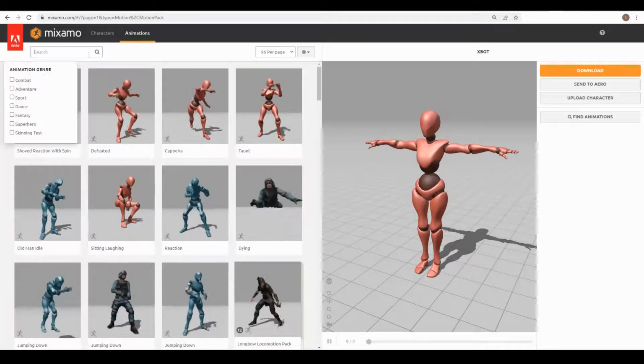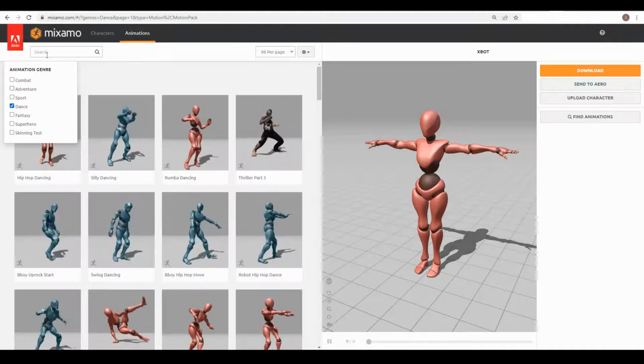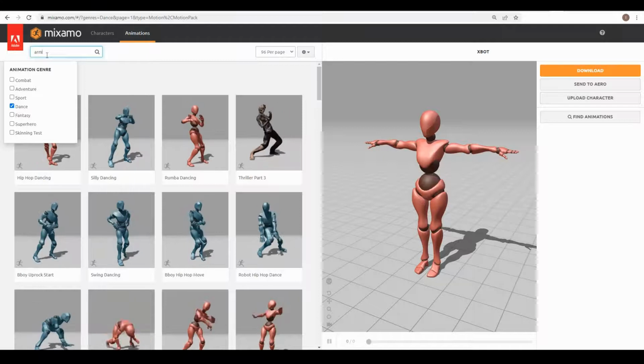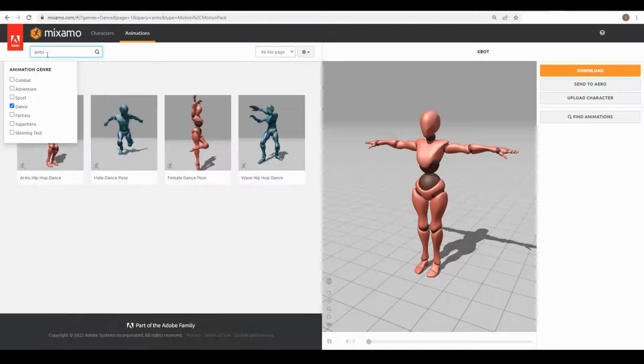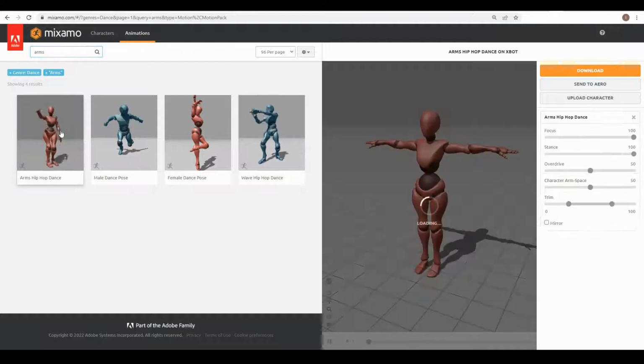I would like to search for dance category, and in dance I would like to search for arms hip hop dance. So if I want to apply this on my character, I will just double click.